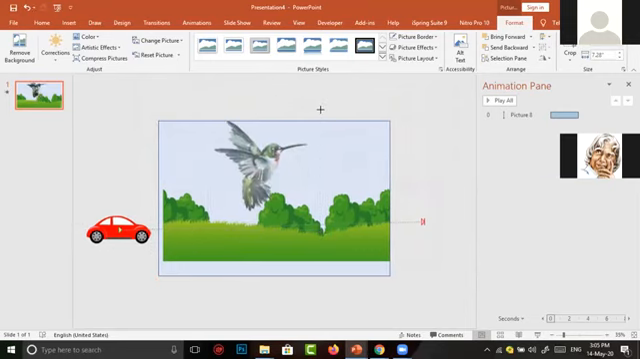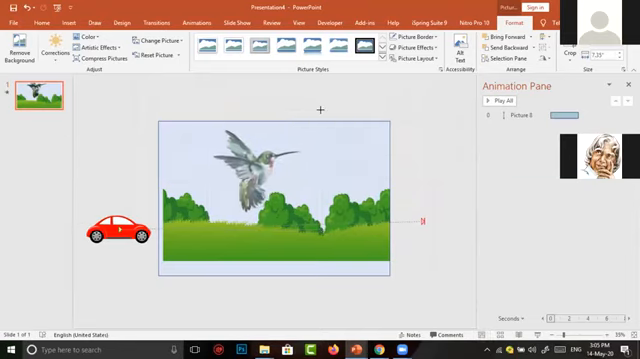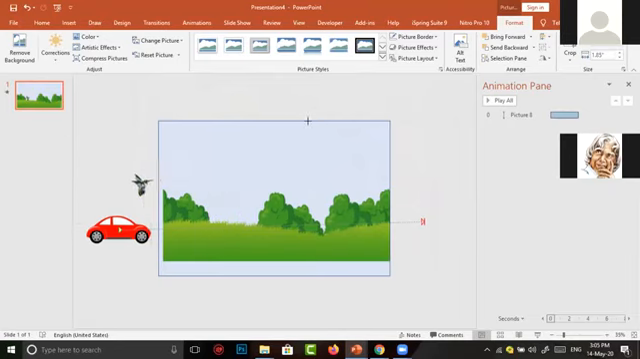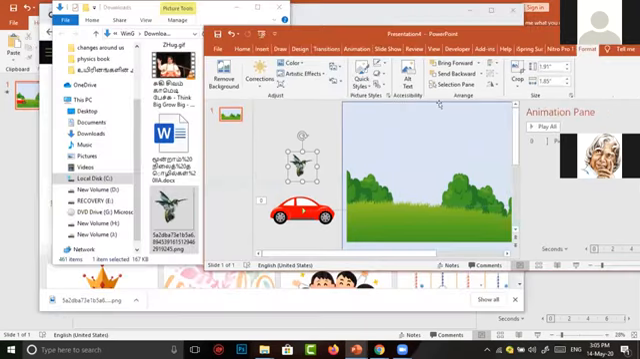Now again the bird size is very large. I want to resize the image. You have to click on your shift button, then at the top or bottom left or right corner resize the image. Now I want to move the bird to the left of my slide. Again I want to animate the bird to move from left to right.